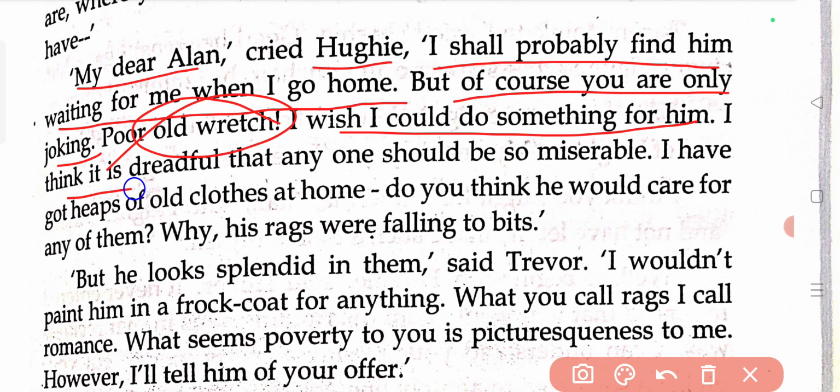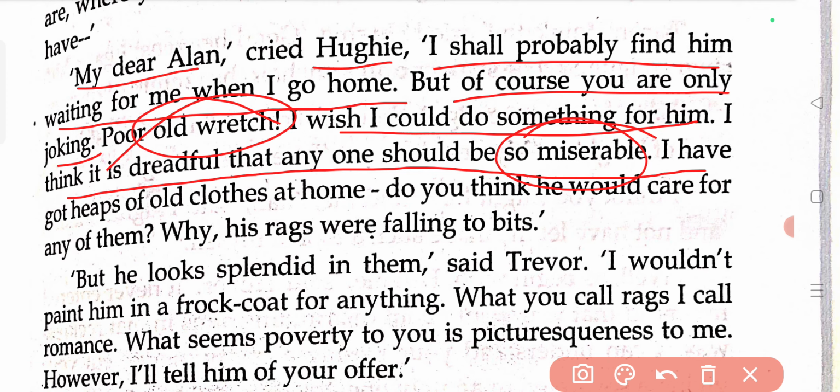"I think it is dreadful that anyone should be so miserable." Now Huey himself is in a miserable condition when it comes to his financial status, but he is saying how miserable the condition of the beggar man must be, that he had to wear that kind of cloth, had that piteous expression, his shoes were all tattered, his coat was torn and falling into bits.